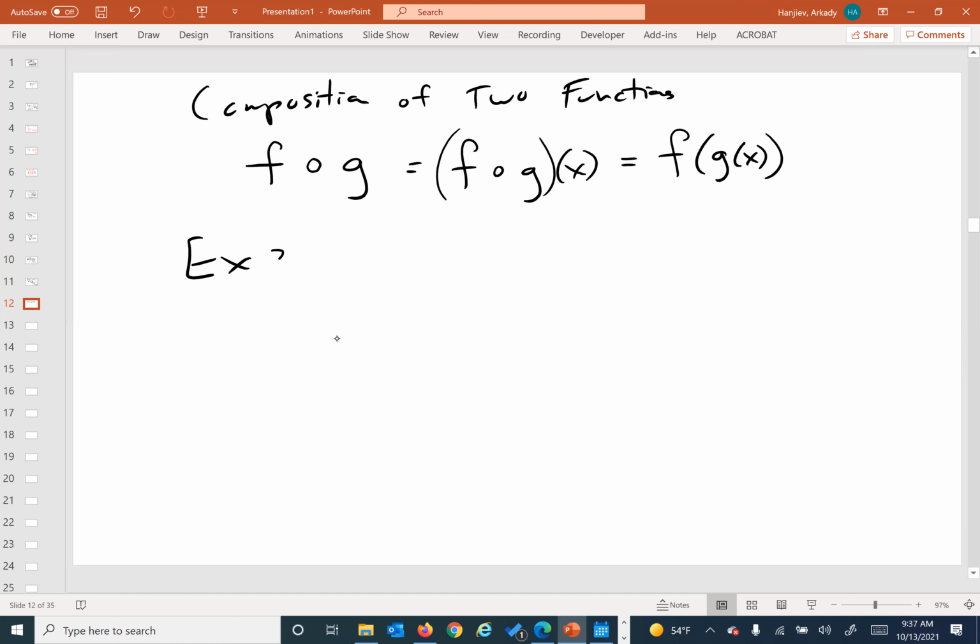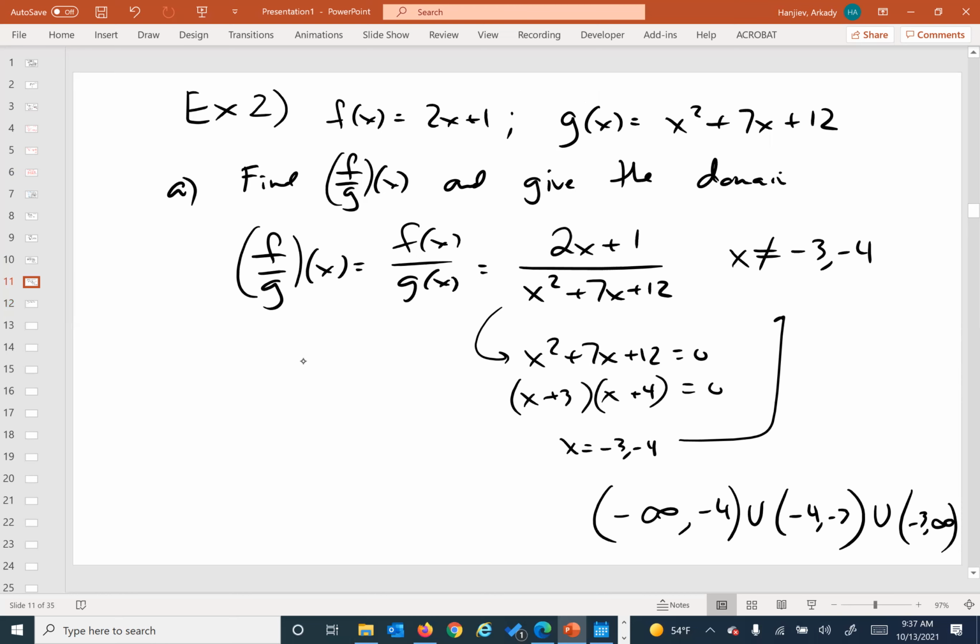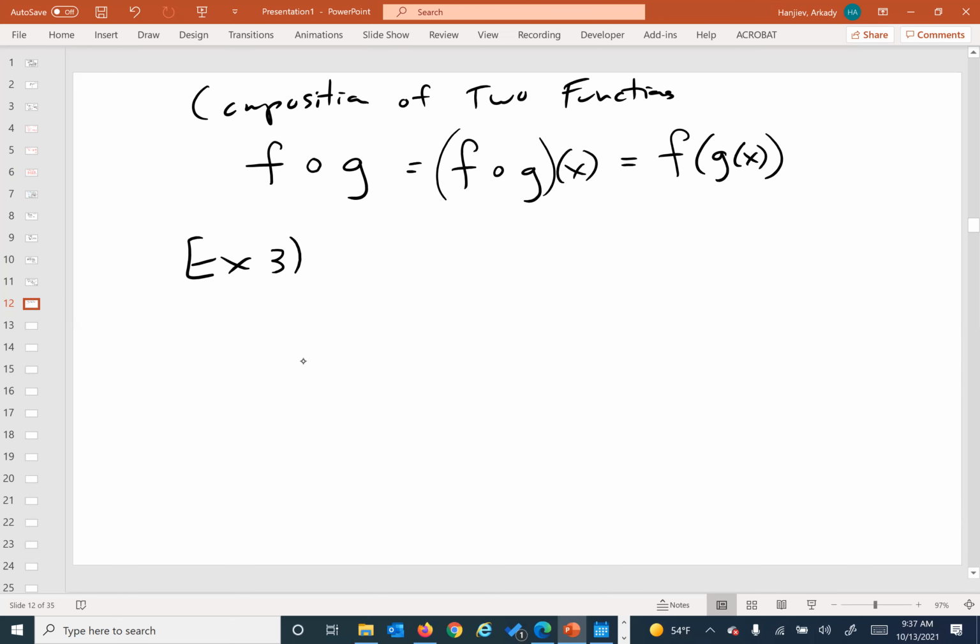Let's try Exercise 3, I think, is that where we're at? Okay, we have f of x is equal to x plus 2. And we have g of x is equal to 4 minus x squared. How about that? That'll be good. What I want to know for A is f composed with g.